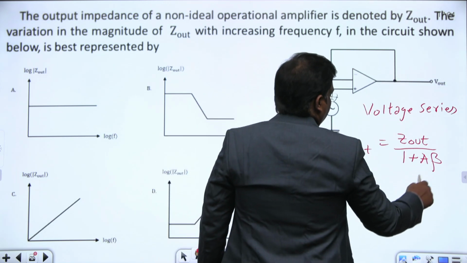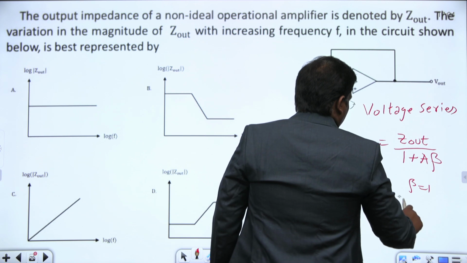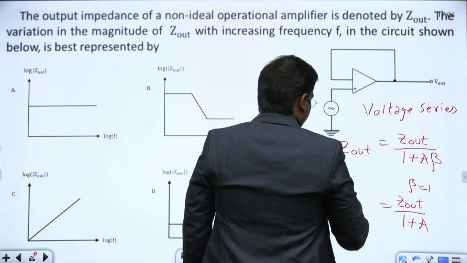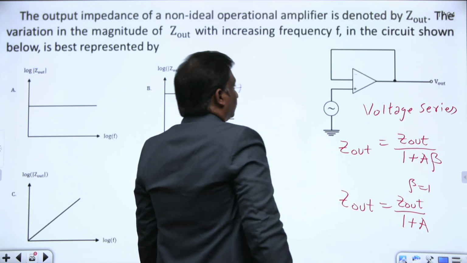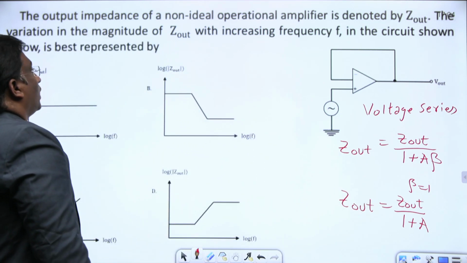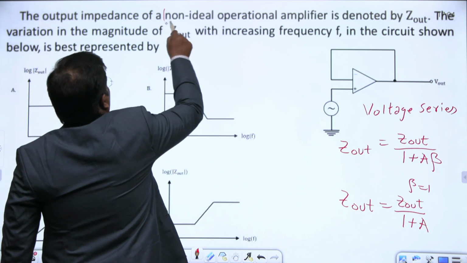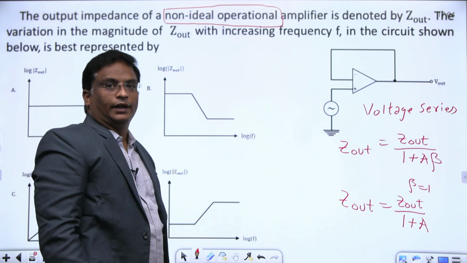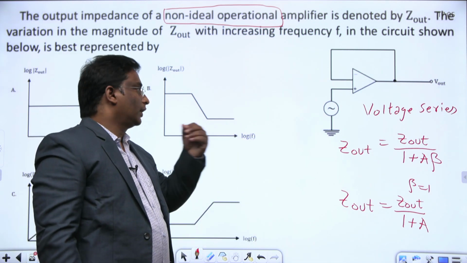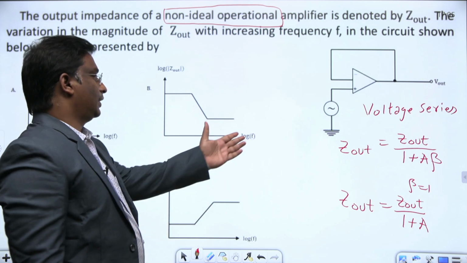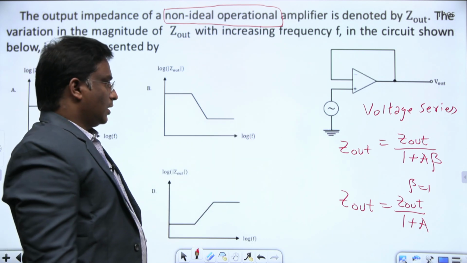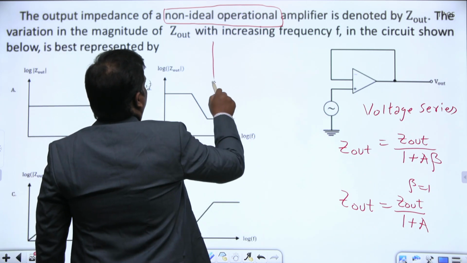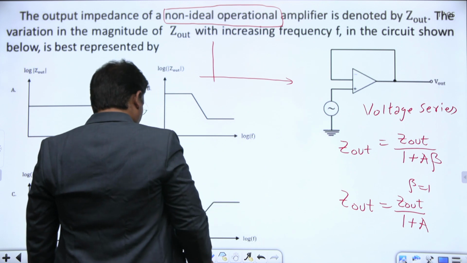It's a unity gain feedback, so beta equals 1, and this is Z out by 1 plus A. Since it's a non-ideal op amp, this output impedance is not infinity, it is some Z out, and this configuration is a voltage series configuration, so Z out decreases by 1 plus A beta. The gain of this non-ideal op amp is not infinity here, only some high value.